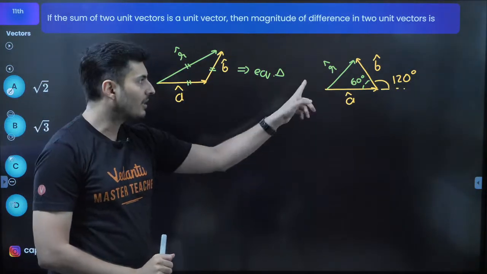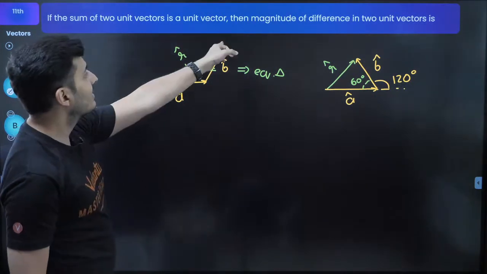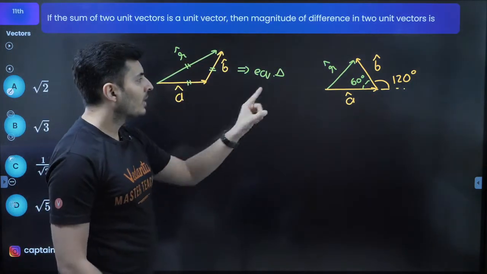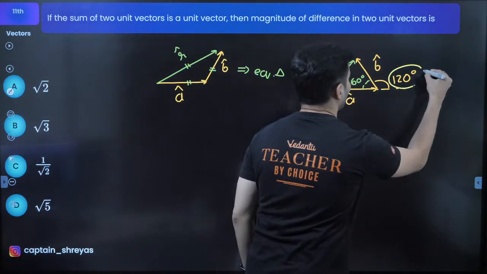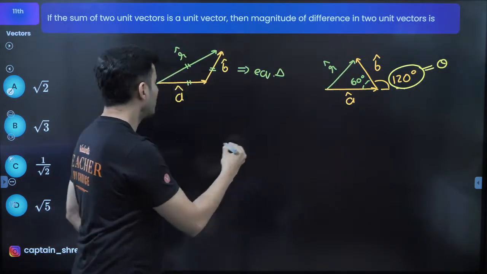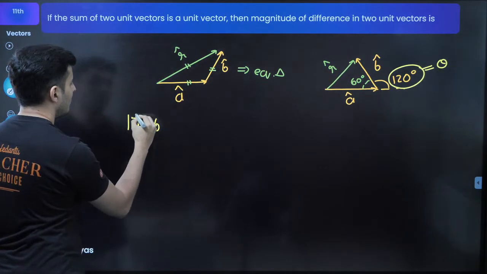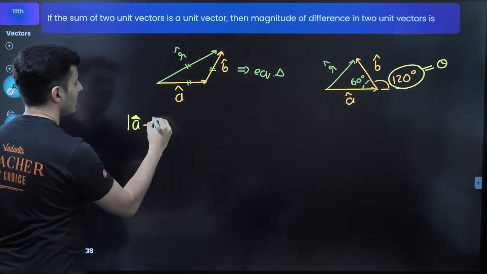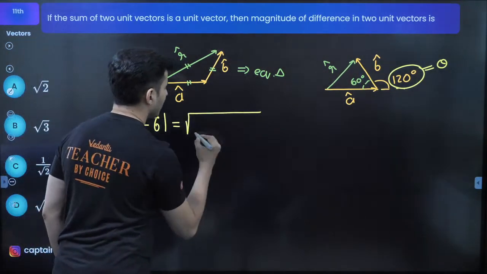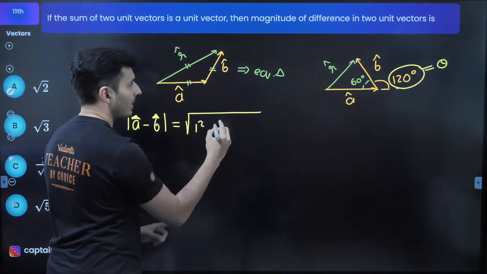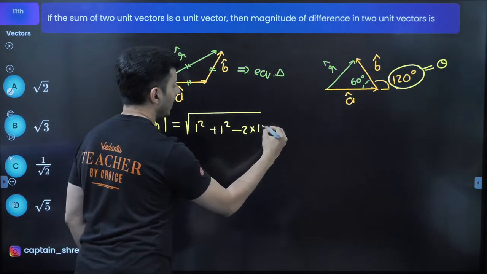Yes, 180 minus 60. Now, why did I do that? Because the question says, what is the magnitude of the difference between them? A vector is 1, B vector is 1, angle between them is 120 degrees. This is basically your theta. So, the magnitude of A minus B hat is nothing but A's magnitude 1 square, B's magnitude 1 square, and then minus 2 into 1 into 1.